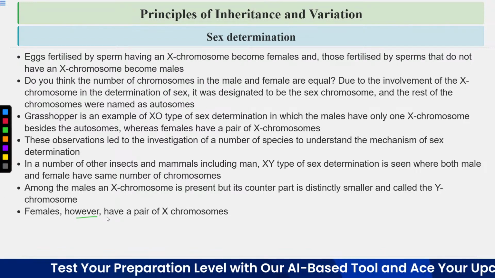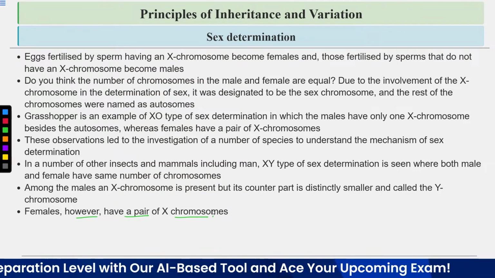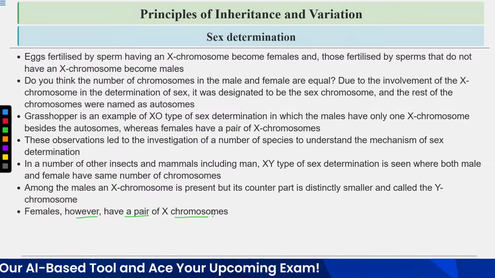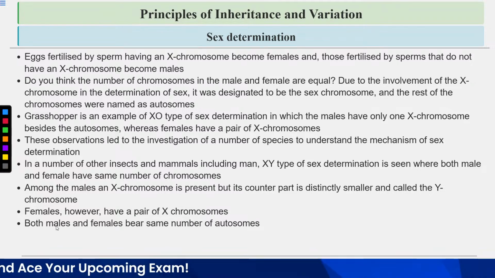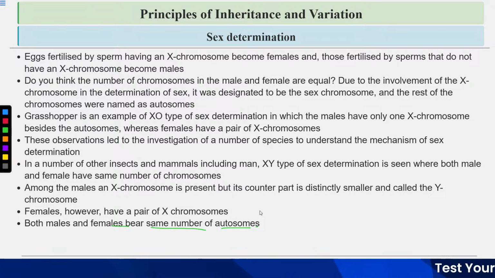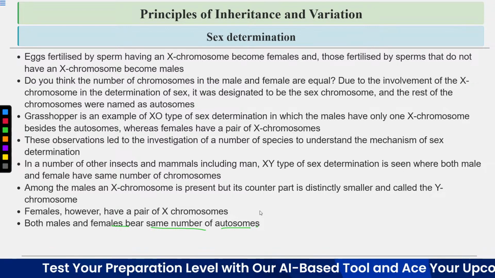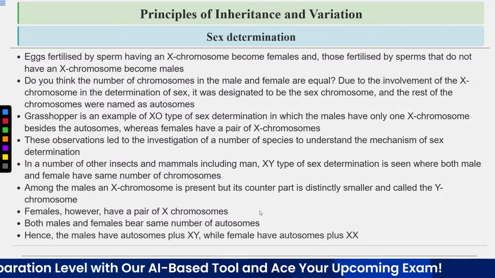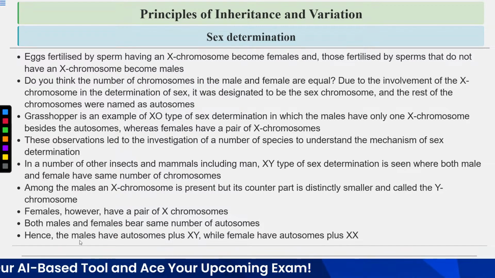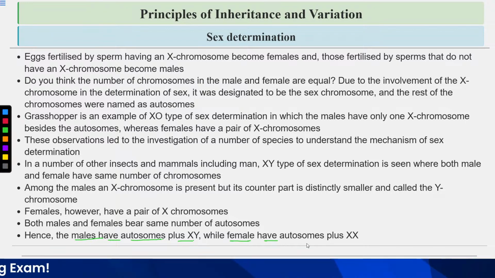Females, however, have a pair of X chromosomes. Both male and female bear the same number of autosomes. So in humans, in man, there are total 46 chromosomes, means 23 pairs. Out of 23 pairs, 22 pairs are that of the autosomes. Hence, the males have autosomes plus XY, while females have autosomes plus XX. So in total, in humans, we have 46 chromosomes.